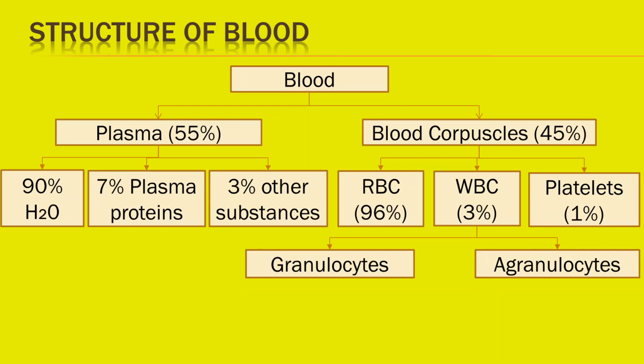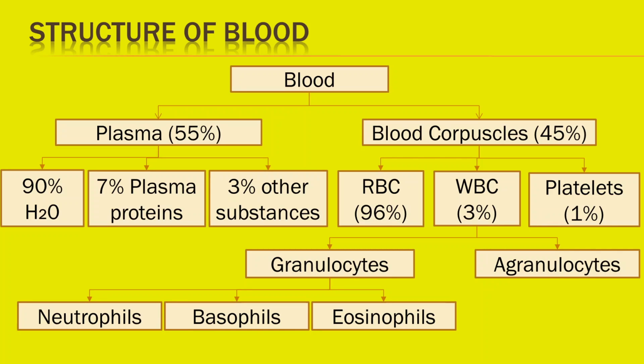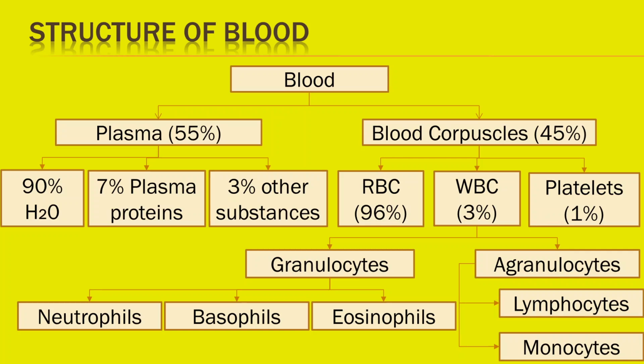WBC or leukocytes are of two types, granulocytes and agranulocytes. Granulocytes show granular cytoplasm and lobed nucleus. They are of three types, neutrophils, basophils and eosinophils. Agranulocytes do not have granules in the cytoplasm and nucleus is not lobed. They are of two types, lymphocytes and monocytes.